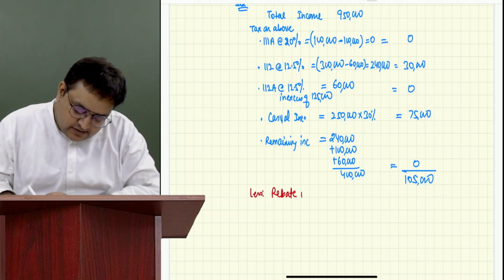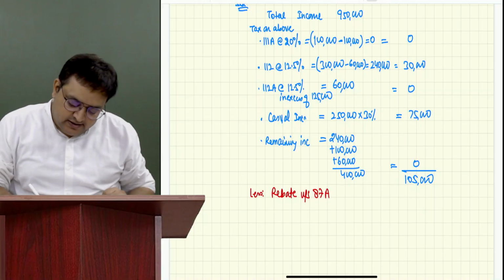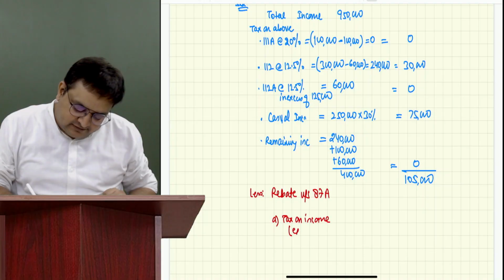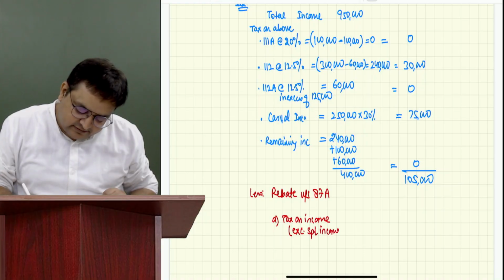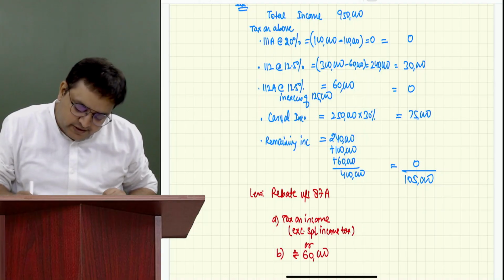Less: rebate under section 87A, and we will write it. How much is the rebate? A, tax on income excluding special income, or B, rupees 60,000, whichever is lower.